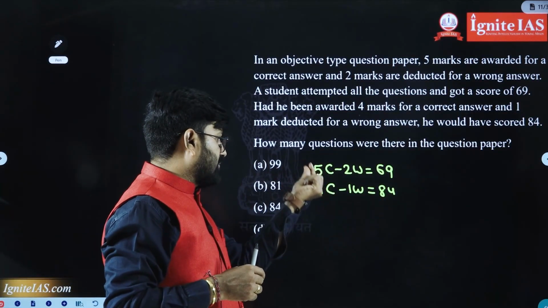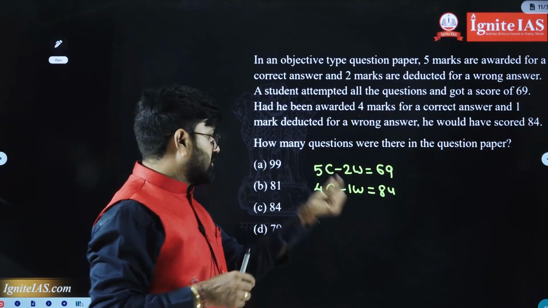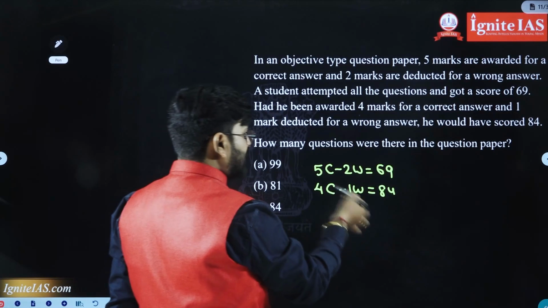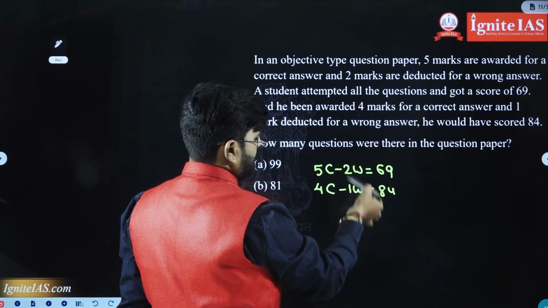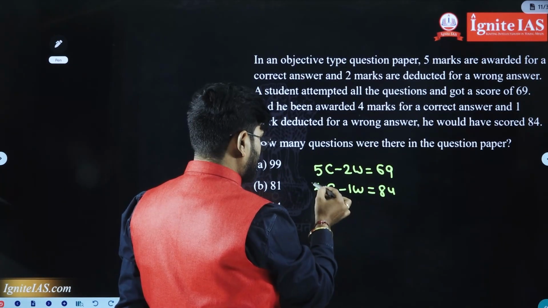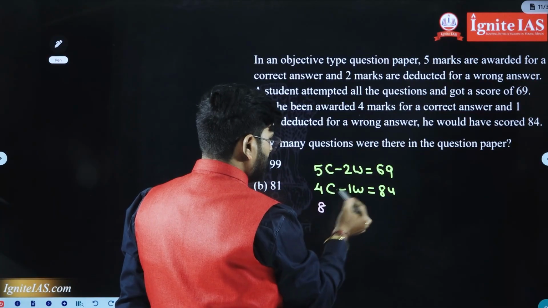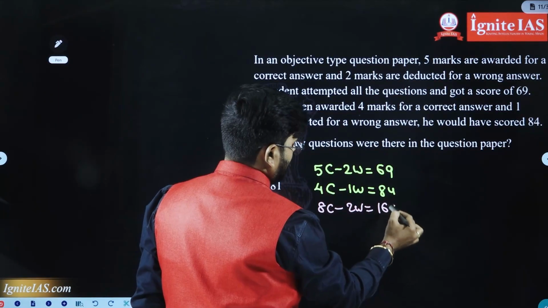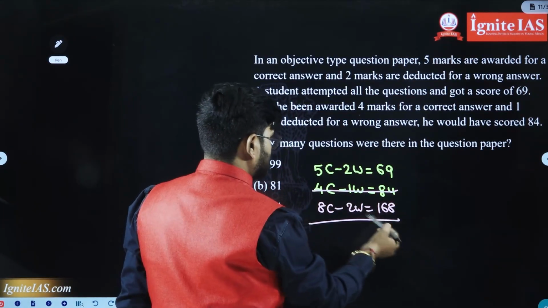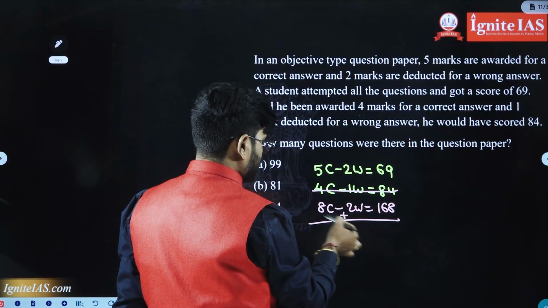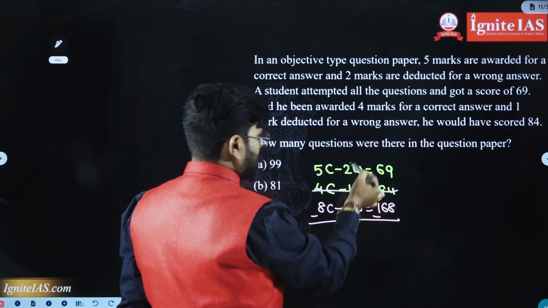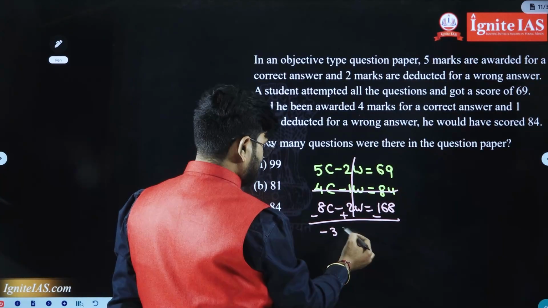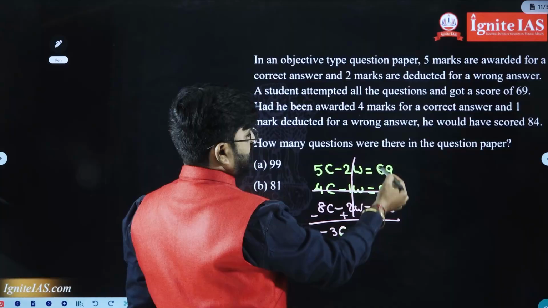For each correct question, 5 marks awarded; for each wrong question, 2 marks deducted. For each correct answer, 4 marks awarded; for each wrong answer, 1 mark deducted. So try to equate anything. For example, to equate W, multiply the second equation by 2, because 2W, and 2 4s are 8C, 2W, here 168. Now subtract: minus 2W plus 2W cancel. Minus 8C plus 5C is minus 3C, equal to minus 168 plus 69.